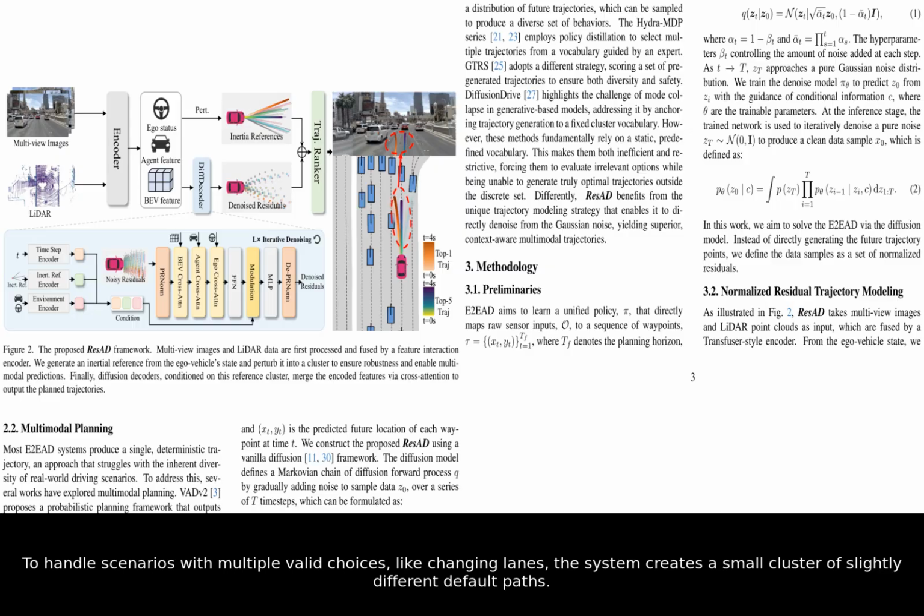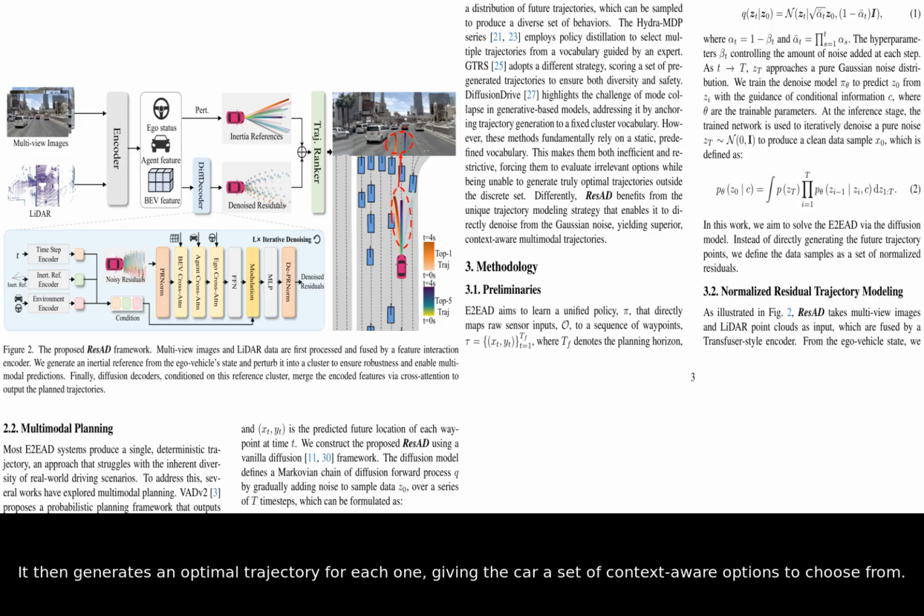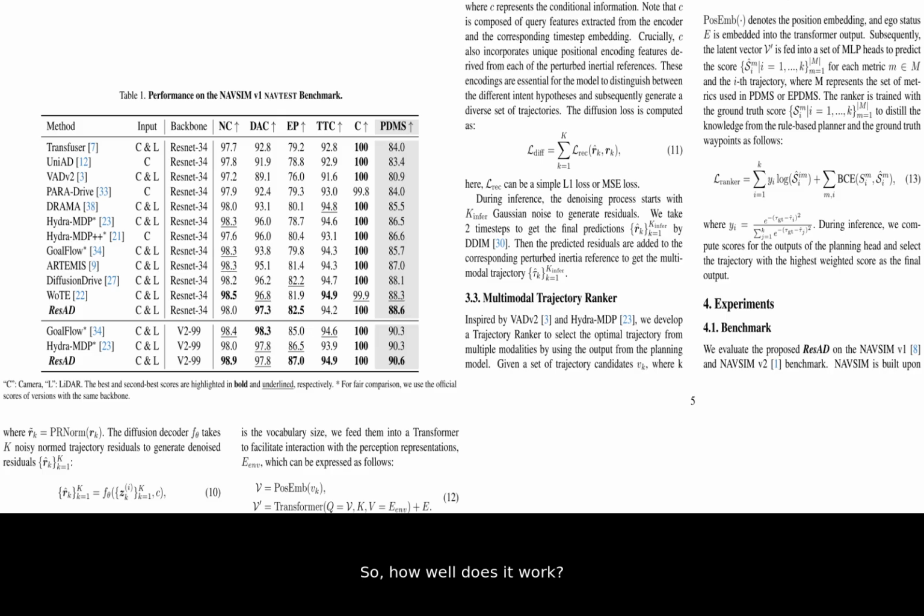To handle scenarios with multiple valid choices, like changing lanes, the system creates a small cluster of slightly different default paths. It then generates an optimal trajectory for each one, giving the car a set of context-aware options to choose from. So, how well does it work?